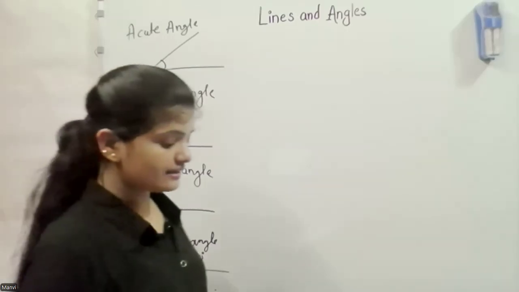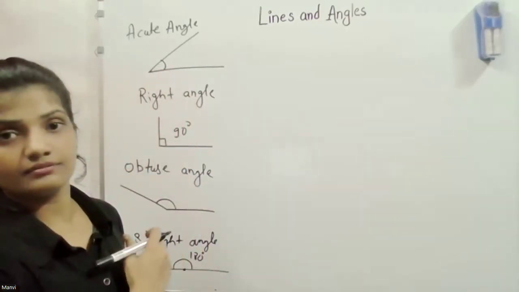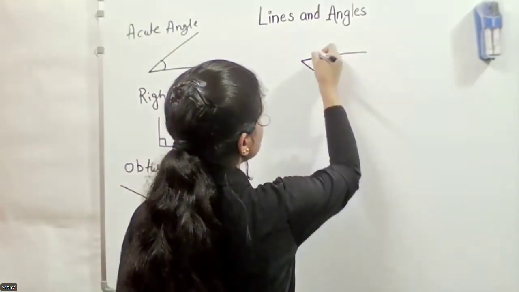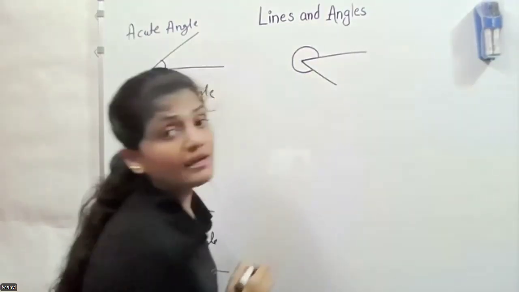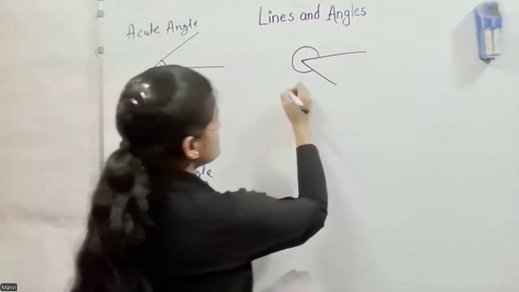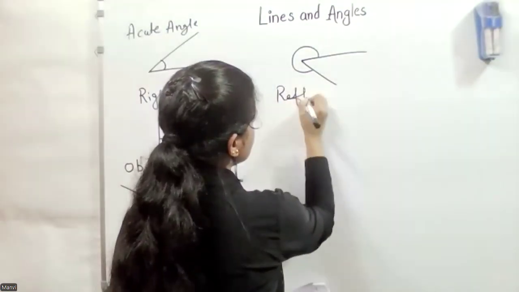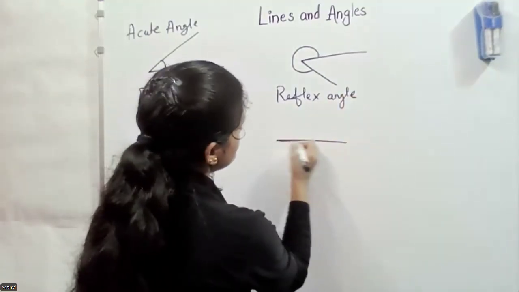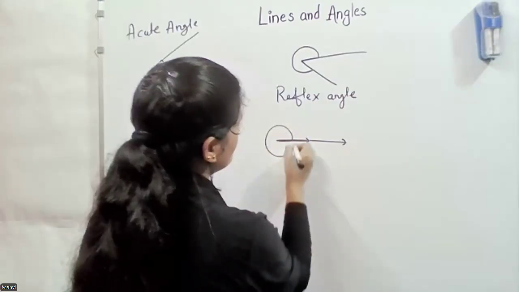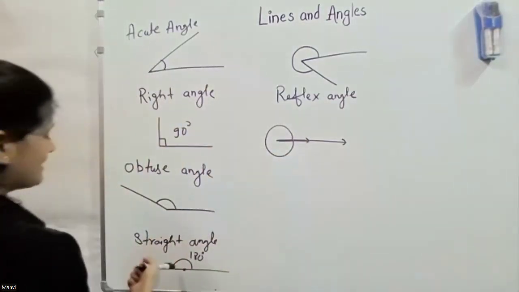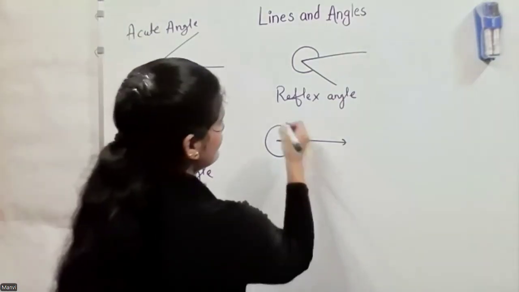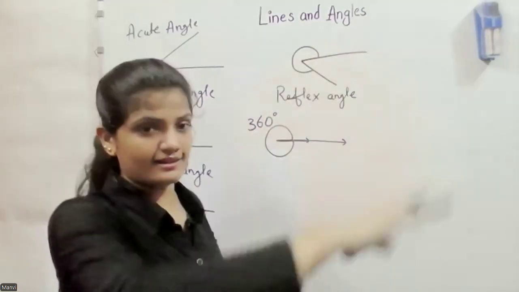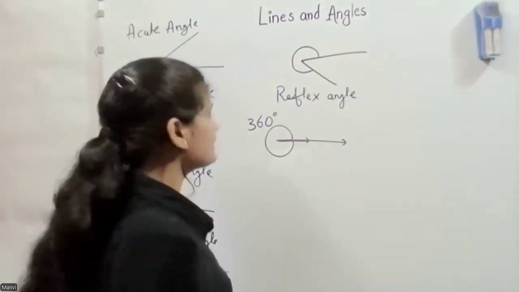Then if the angle is more than 180 but lesser than 360, we call it a reflex angle. And when the angle is exactly 360, this is called a complete angle, a complete circle.